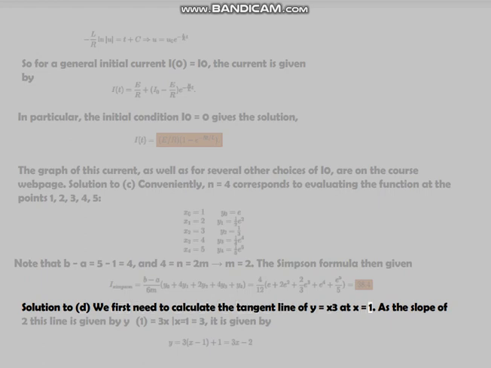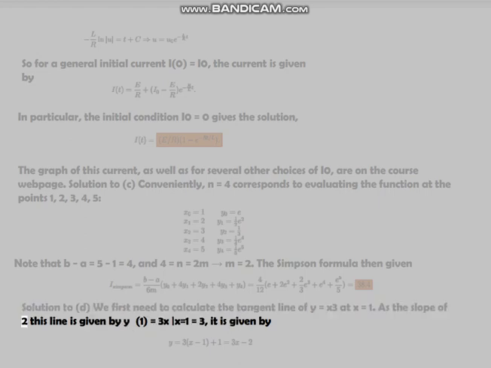Solution to D. We first need to calculate the tangent line of y equals x^3 at x equals 1. As the slope of this line is given by y' at 1 equals 3x^2 at x equals 1, which equals 3, it is given by